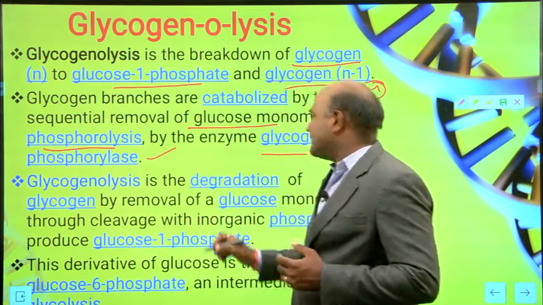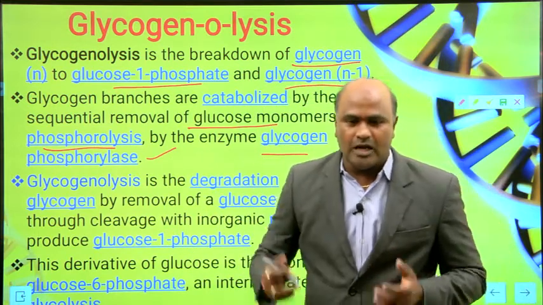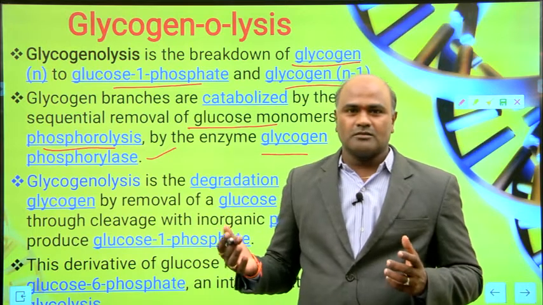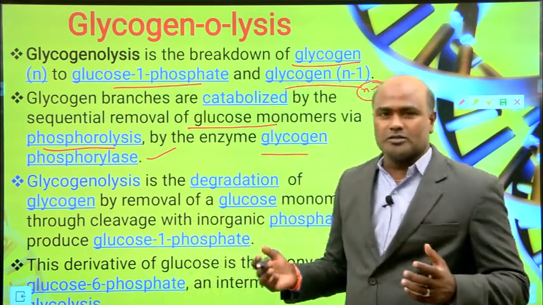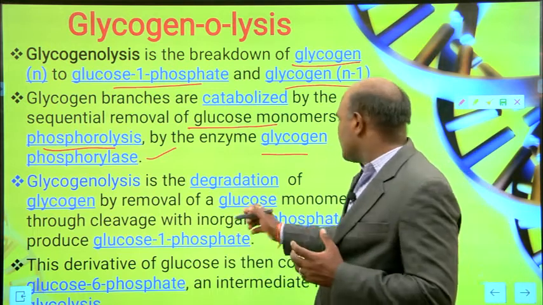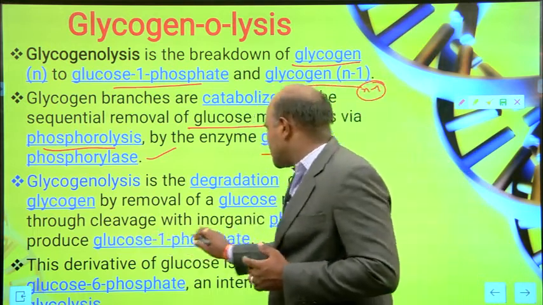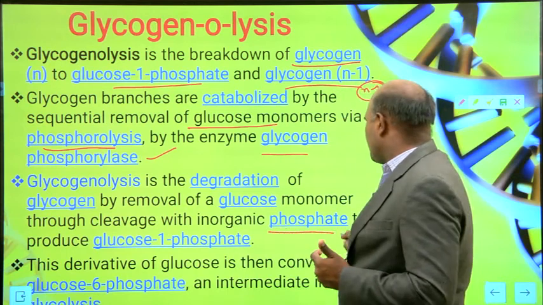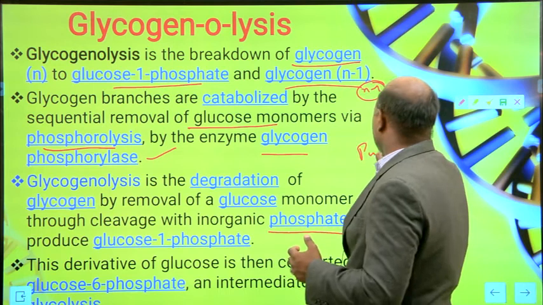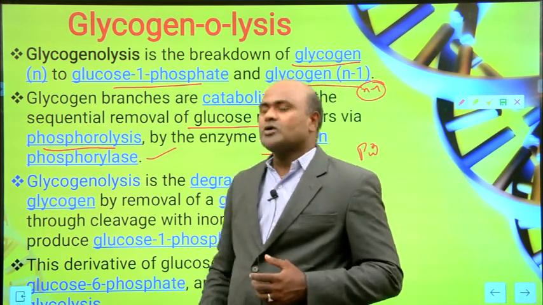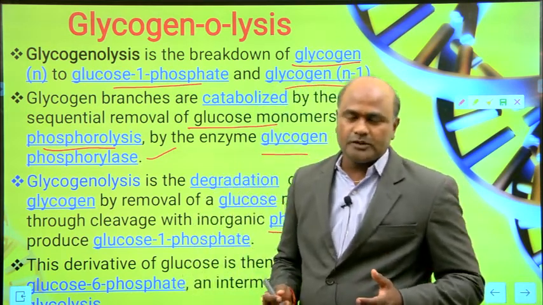Glycogenolysis is the degradation of glycogen. We are breaking down glycogen and removing sugar units, removing glucose monomers through cleavage with inorganic phosphate. We are using inorganic phosphate, Pi, to produce glucose 1 phosphate.